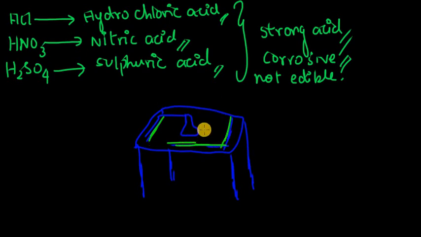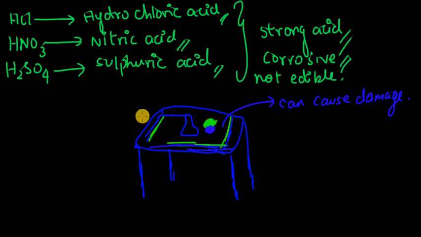Let's say an acid is accidentally poured. When acids pour, they can cause damage to the table, to the wood or metal, whatever the material is.